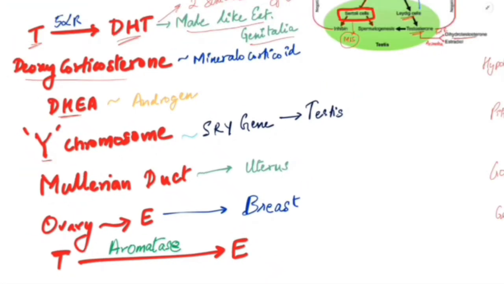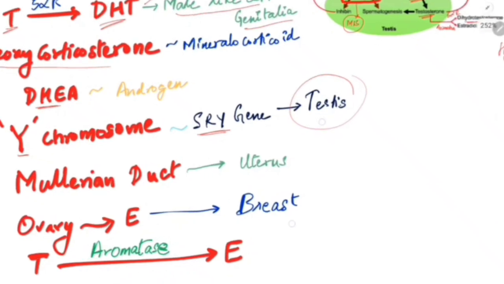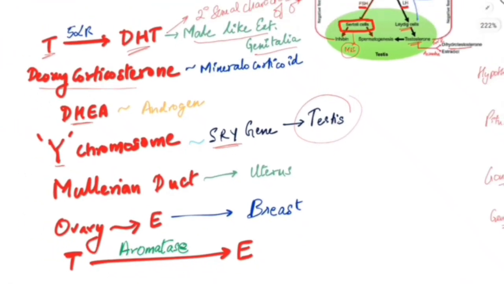Next, if the patient has a Y chromosome, they will have the SRY gene. The gene will be responsible for formation of testis. testis formation க்கு Y chromosome is important. Mullerian duct நல்லா ஃபார்ம் ஆச்சு அப்படின்னா, there will be uterus inside the patient. Ovary will produce estrogen, and estrogen is responsible for formation of breast. It means all the secondary sexual characters of the female.